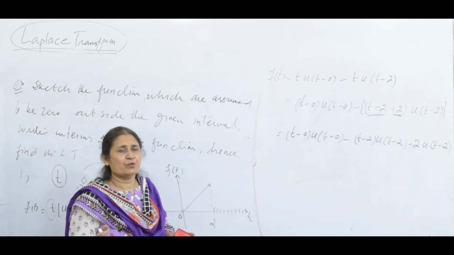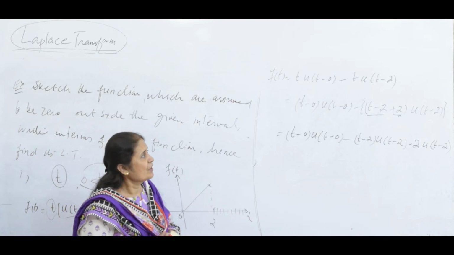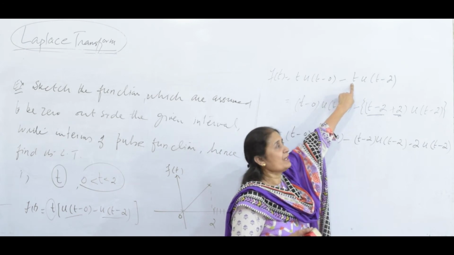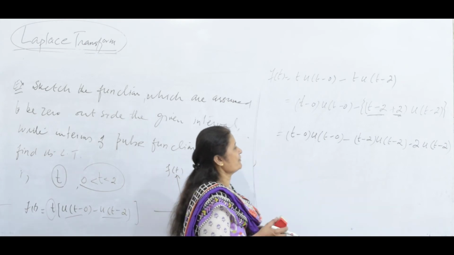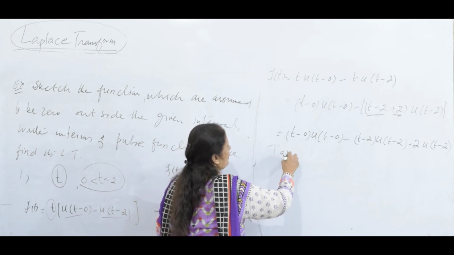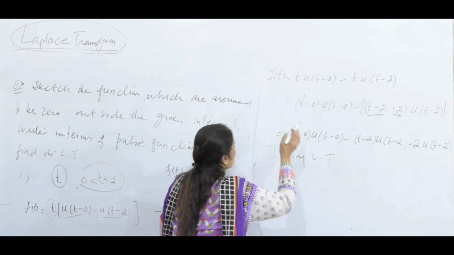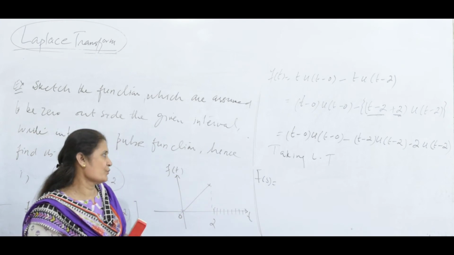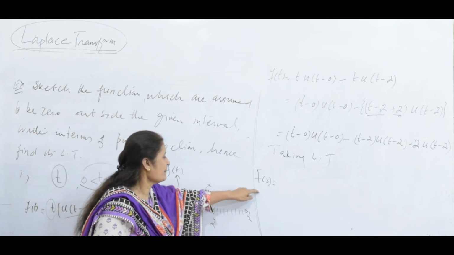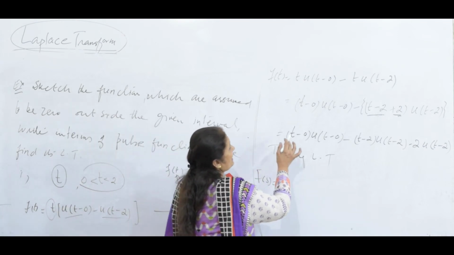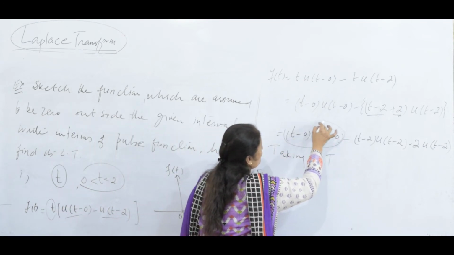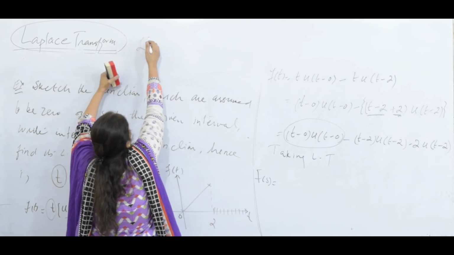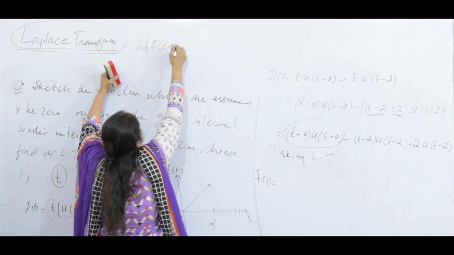Now this is ready for the Laplace transform to be taken, not at the earlier stage. Here you make t minus 2 and then add something, and after this step take the Laplace transform. The left hand side becomes a function of s, because the small letters are functions of t and the capital letters are Laplace transforms, which are functions of s. If you are finding the Laplace transform using the second shifting theorem, let me write the second shifting theorem again so that you will understand.